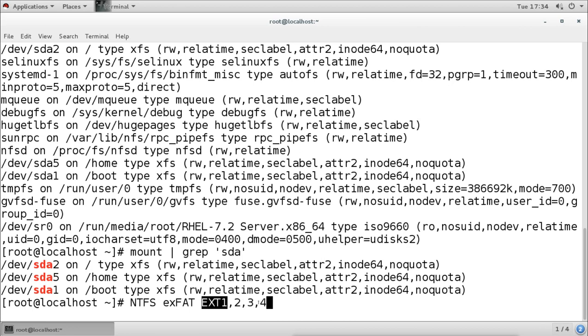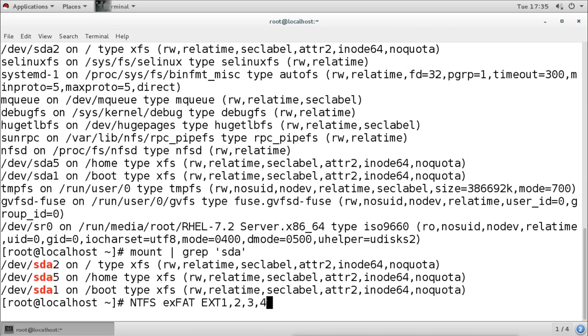In RHEL6, the file system used by default is ext4, so this is the file system used in Red Hat Linux by default. In RHEL7 the default file system is XFS, which we can say is the advanced version of ext. But we still have the option to create ext3 or ext4 file systems in our RHEL7, our Red Hat Linux 7.